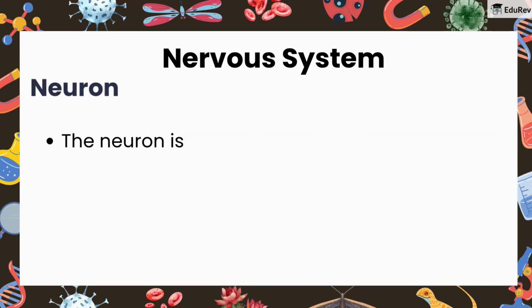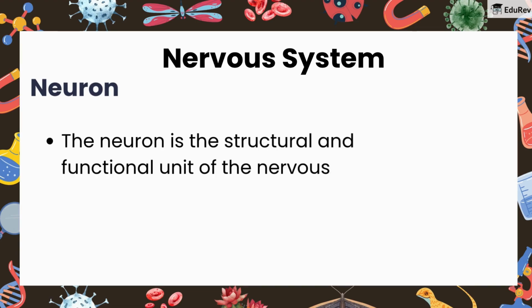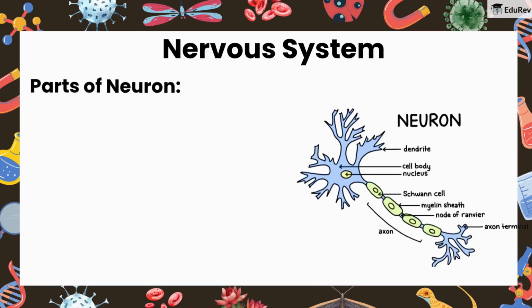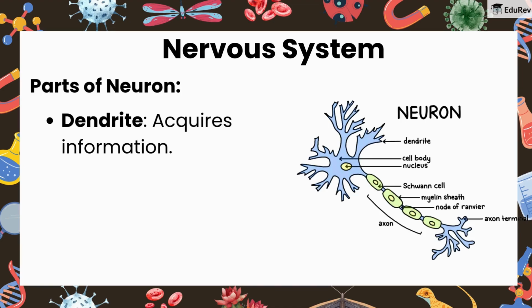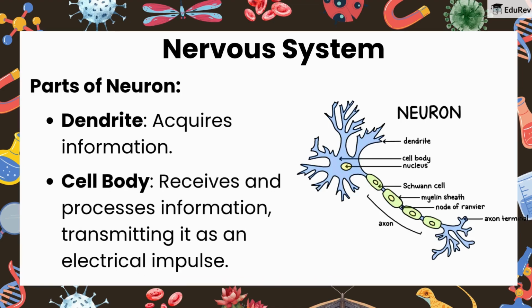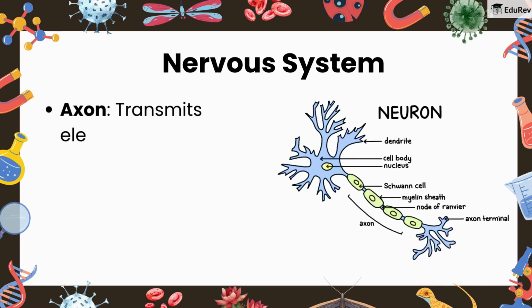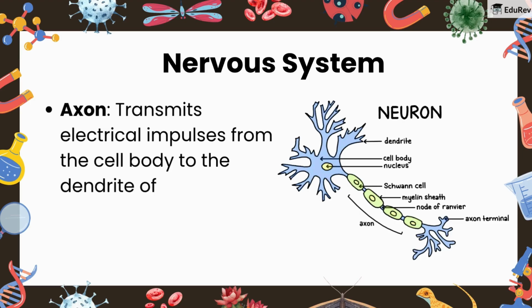Neuron. The neuron is the structural and functional unit of the nervous system. Parts of neuron. Dendrite acquires information. Cell body receives and processes information, transmitting it as an electrical impulse. Axon transmits electrical impulses from the cell body to the dendrite of the next neuron.